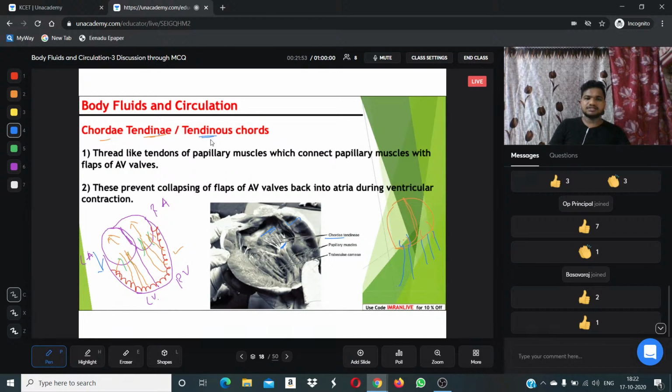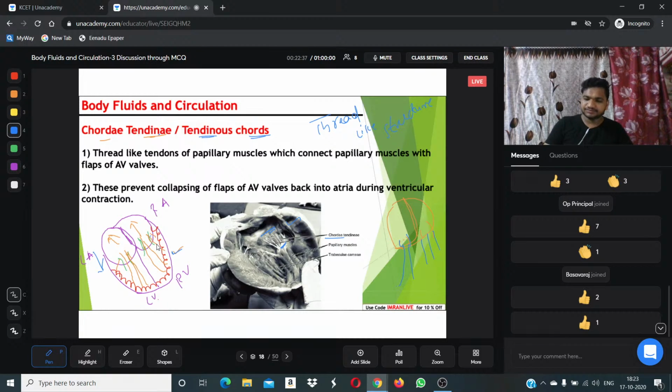We also call them tendinous cords. Tendinous cords are thread-like structures. These help in not collapsing the chambers of the left and right atrium. They function to bring the openings back to the normal position. These thread-like structures are connected from the muscular ridges to the openings of the atrium. Once blood is pumped, the left and right atrium move inward, and they come back with the help of these thread-like structures called chordae tendineae. I hope this is clear for everyone, the functions of chordae tendineae.